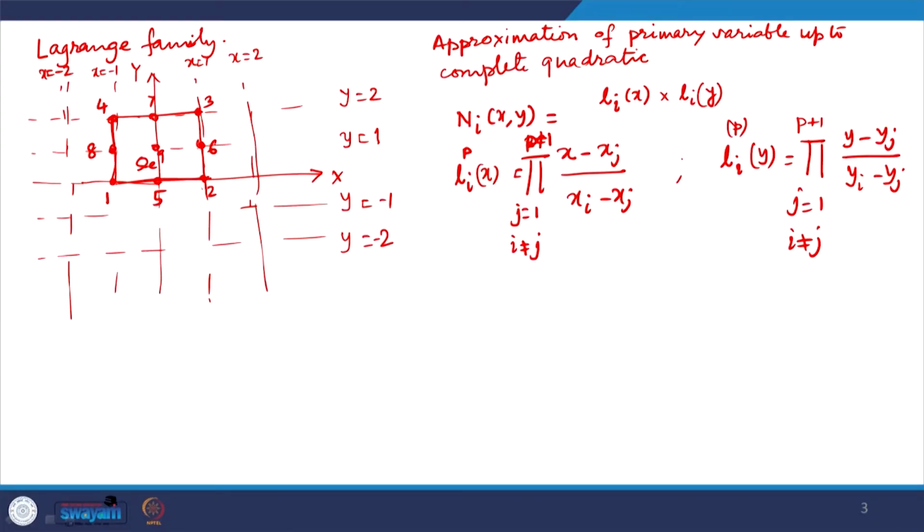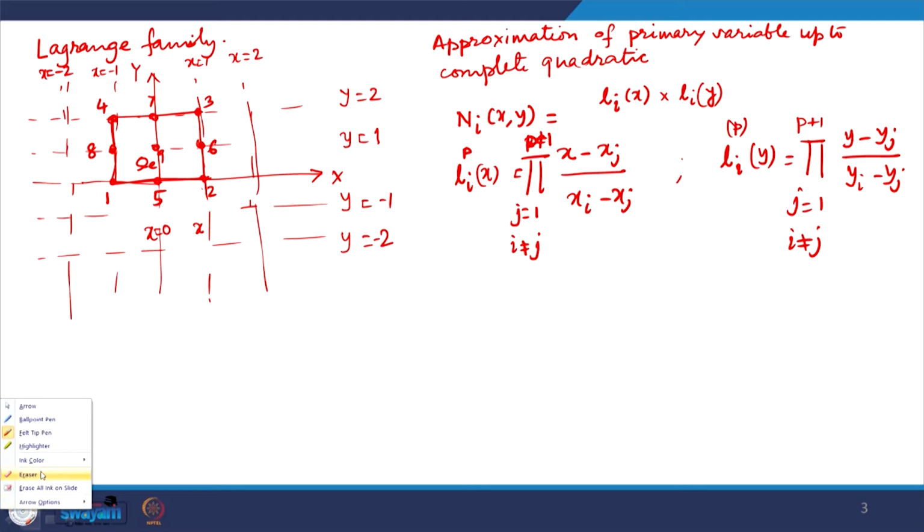This way, for the interpolation function for node 1, we can have y minus y 1. In this case it is simply x equal to 0, because the y axis is oriented along this. So, this is the x equal to 0 line.